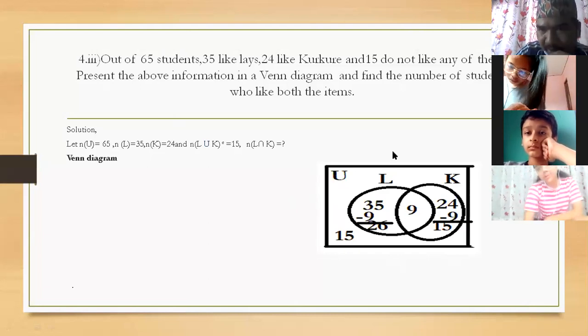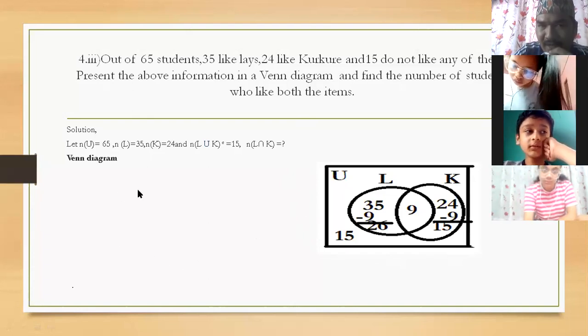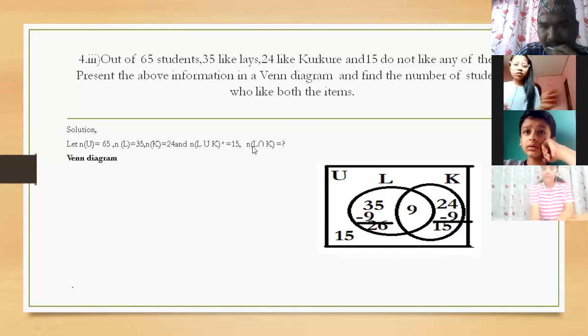Are you clear, children, about this Venn diagram? Yes, sir. Now we are going to find the number of people who like both Lays and Kurkure. How do we find that here?